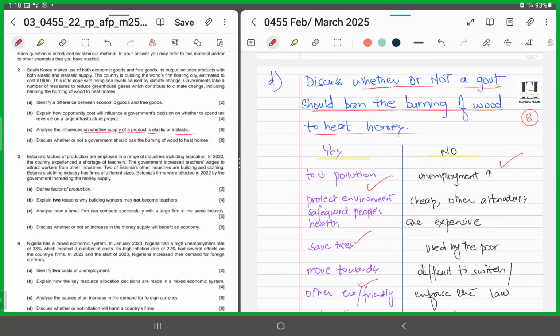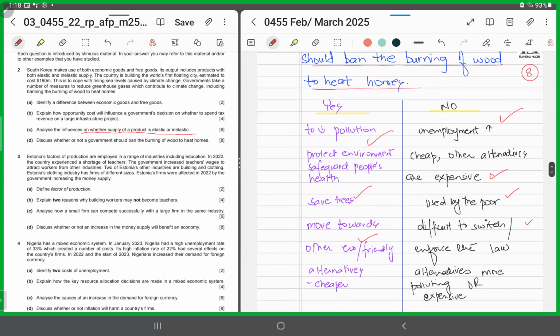So those who are already poverty stricken or those who are already on a low income band, they would be facing a lot of problems because other alternatives are relatively expensive. And it's been seen that wood is being used by the poor. So it could be that they might find it difficult to switch, or it might put a strain on their already low incomes, right? They are already finding it difficult to make ends meet. So they would be going through increased pressure, increased financial crunch, right?